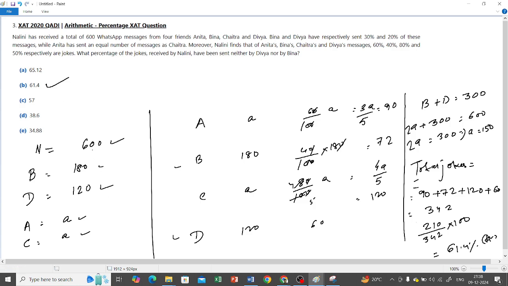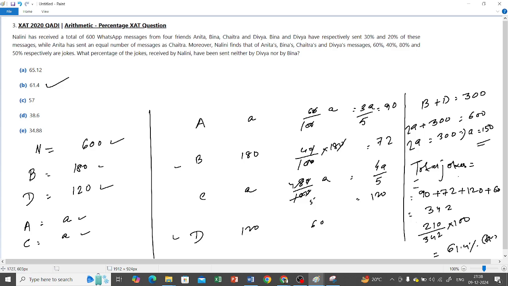Okay, so what we did: total number of messages sent to Nalini is 600. Bina sent 30% and Divya sent 20%. So Bina 180, Divya 120. Anita and Chaitra sent the same number of messages, so A and A. Now we are finding out who sent how many jokes. So Anita, 60% of her messages were jokes, so 60A by 100, that is 3A by 5. Bina 40%, 72. Chaitra 80%, so 4A by 5. And Divya 50%, so 60. Now A plus A plus 180 plus 120 is equal to 600. On solving, we get A is equal to 150.